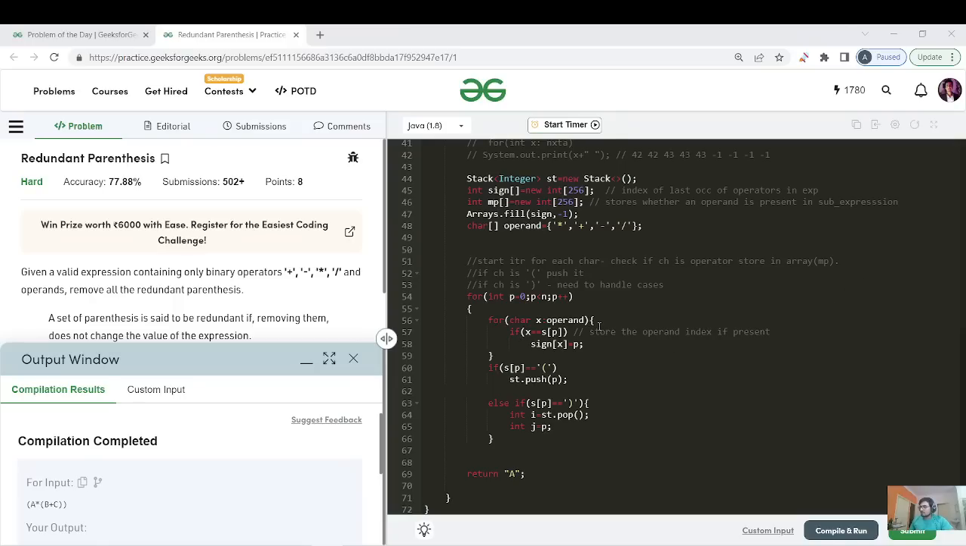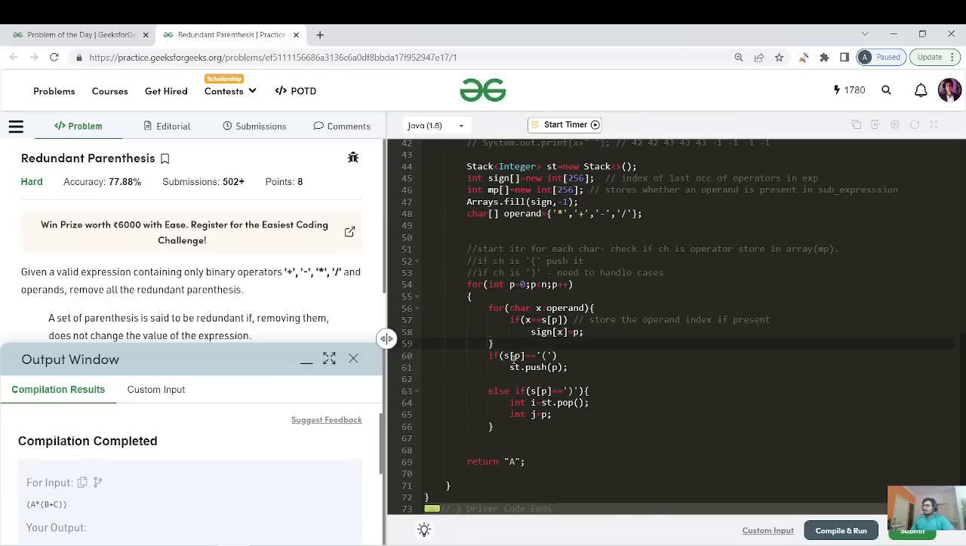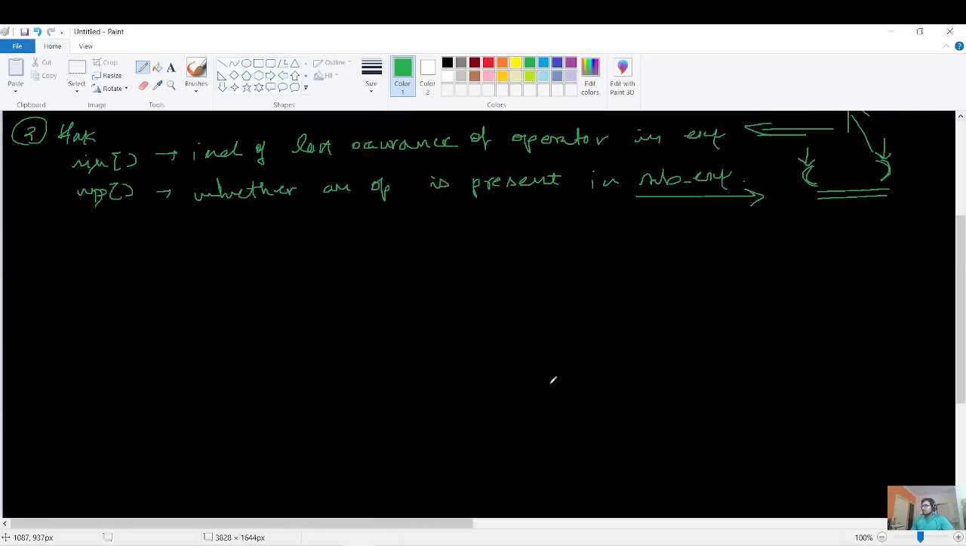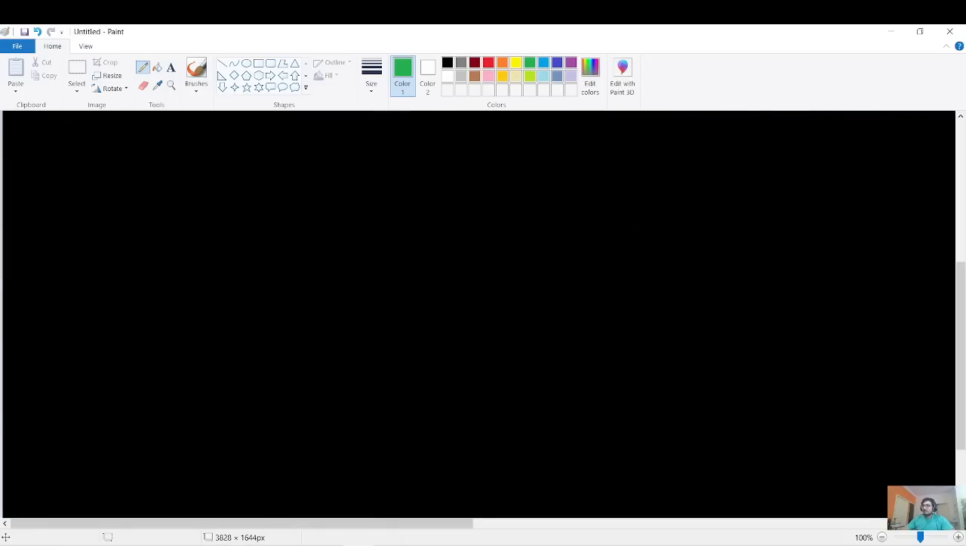Okay, we are running a for loop, matching the current character to check whether that character is an operand or not. If it is, then we are storing that index in this sign array, right? If it's an opening bracket, then we are pushing it. And if it's a closing bracket, then we are getting the range. So let me now do the dry run until this step, and then we will proceed ahead with the multiple cases.